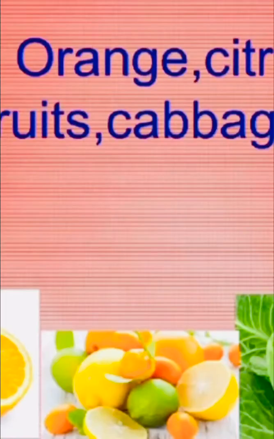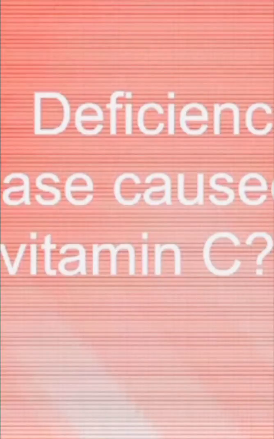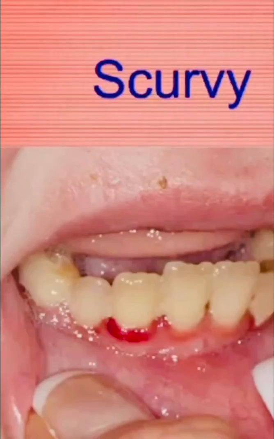Vitamin C is rich in orange, citrus fruits, cabbage, tomatoes, green vegetables. How does vitamin C help you? It protects many body tissues. Deficiency disease caused by vitamin C? Scurvy.